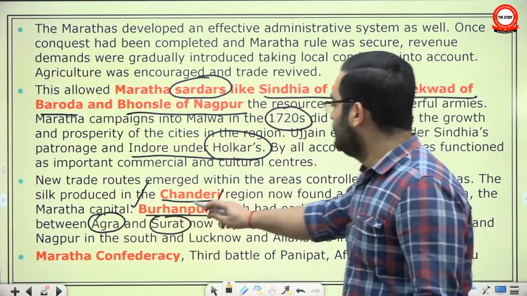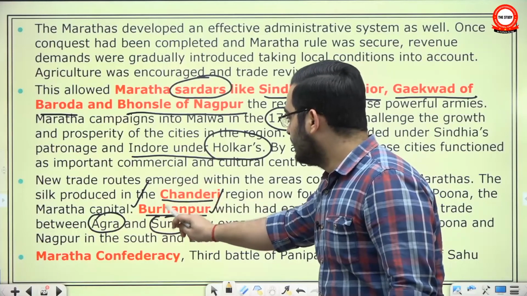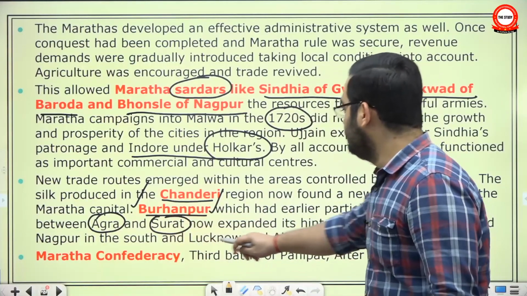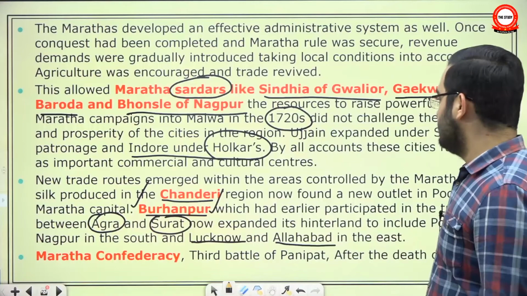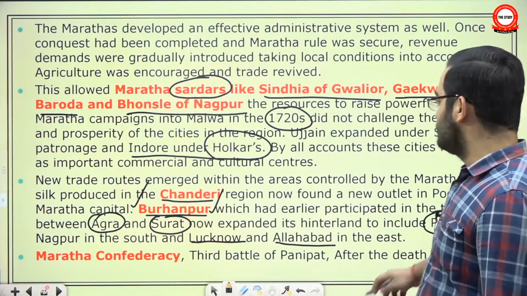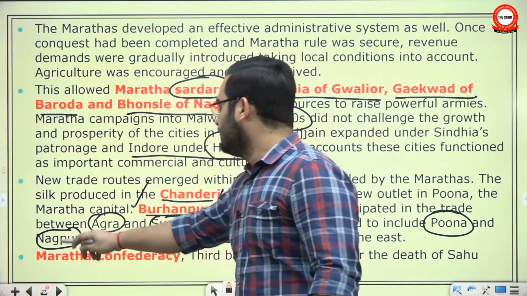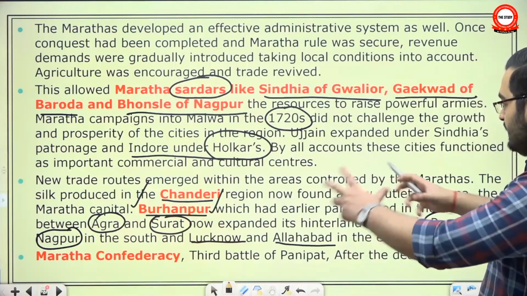But now, not only did it trade between the complete north and south, it was also trading with the east as well as Pune in the south and Nagpur in the east. So its trade network expanded.